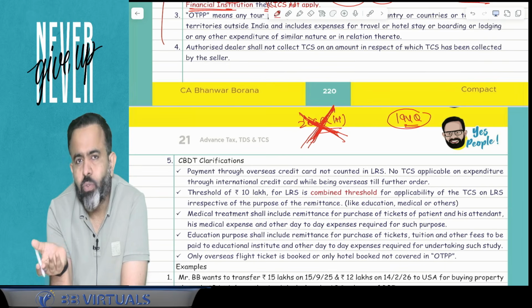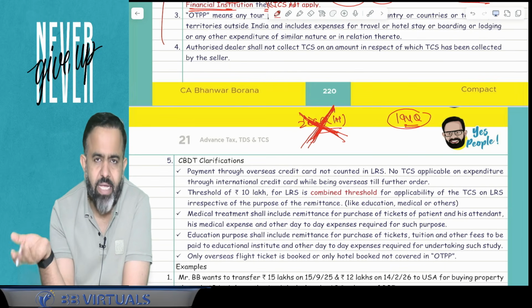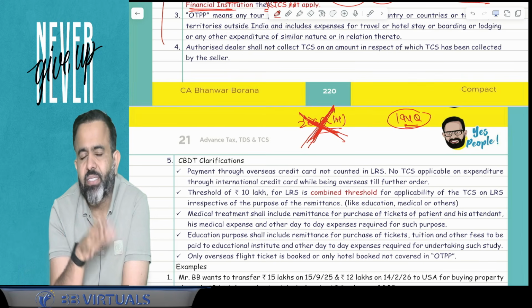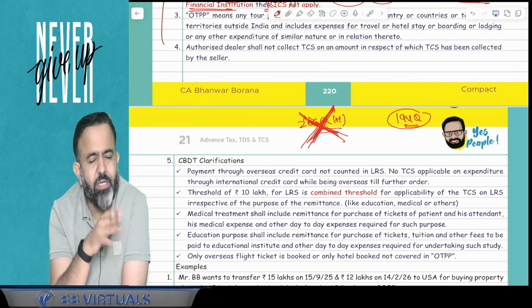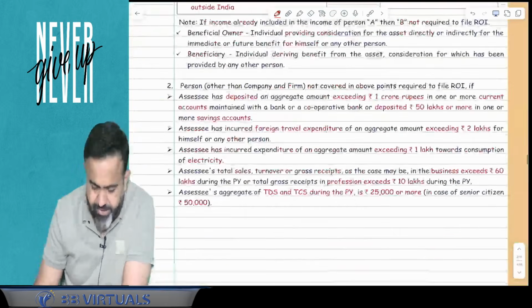Only 194Q is applicable. So if the buyer's turnover of the last year is more than 10 crore, then the buyer is required to deduct the TDS in excess of 50 lakh at the rate of 0.1%. Done. So these are the changes in the TDS TCS topic.